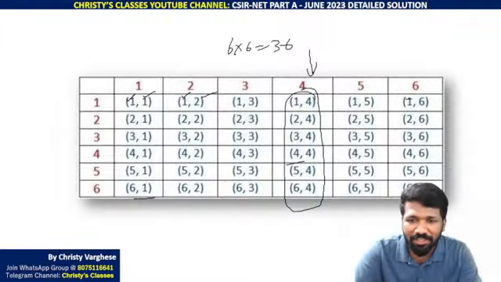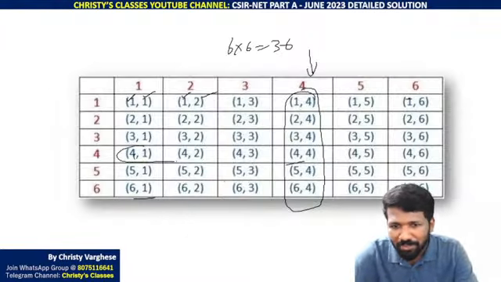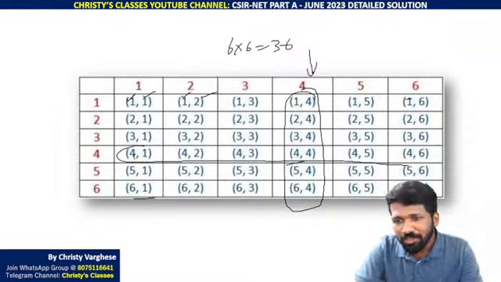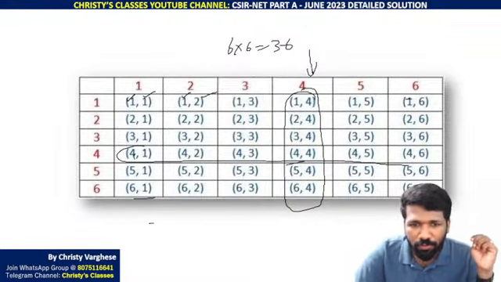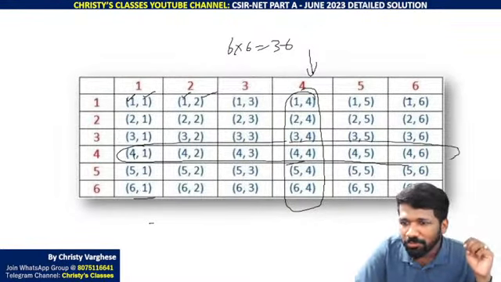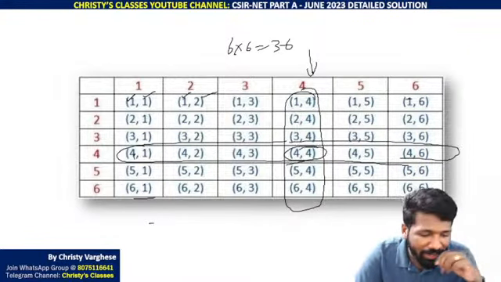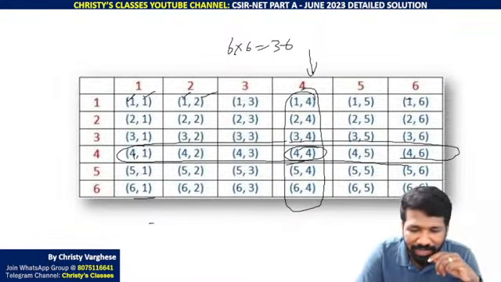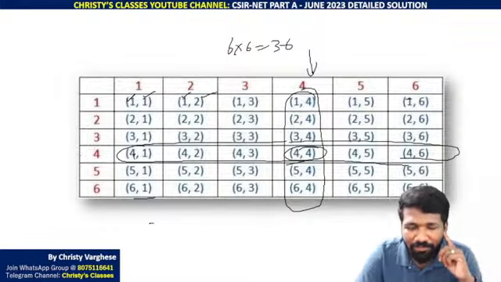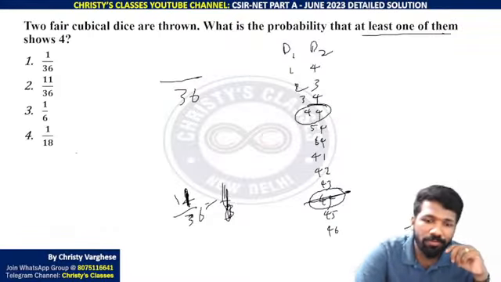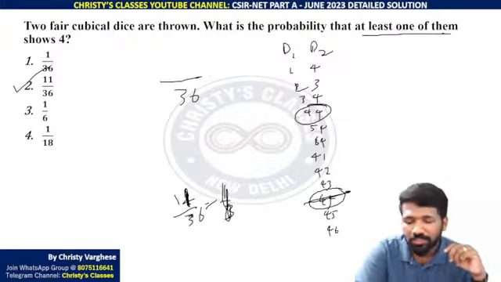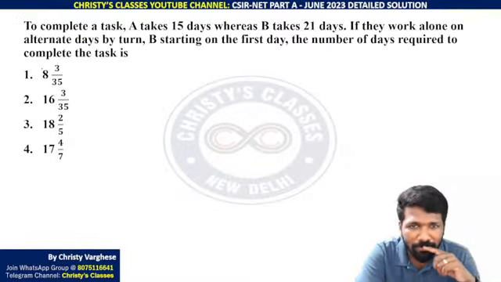All of you are understanding? That means look at this picture: these 6 numbers are needed, 4,1; 4,2; 4,3 up to 4,4, but this 4,4 is coming in both, in the intersection. That is why you cannot consider that. So 11 possibilities only. 11 out of 36. Super easy, right? Second option is the correct answer.